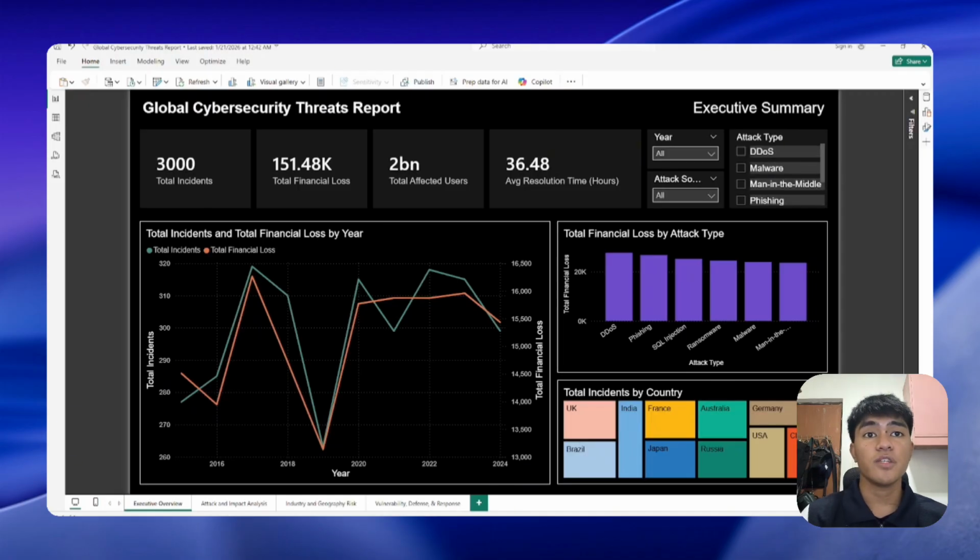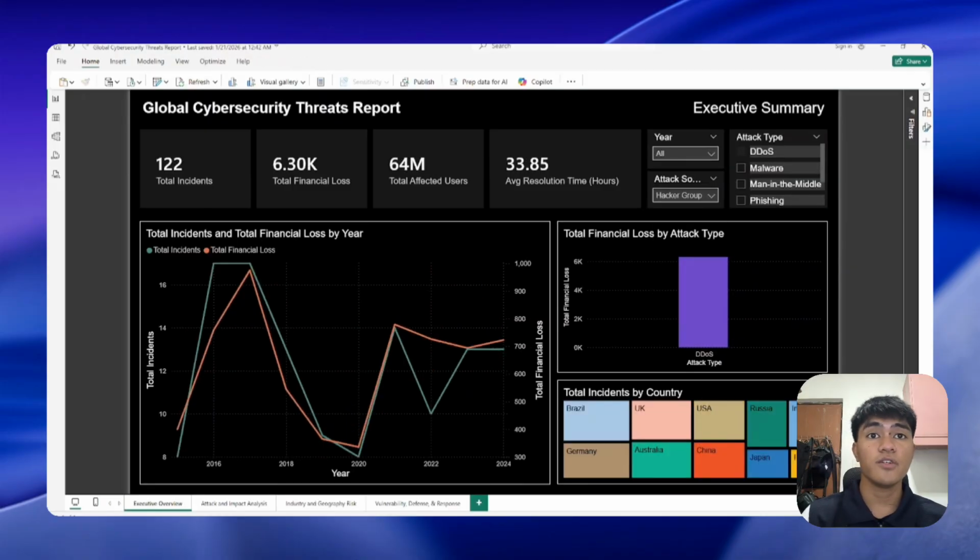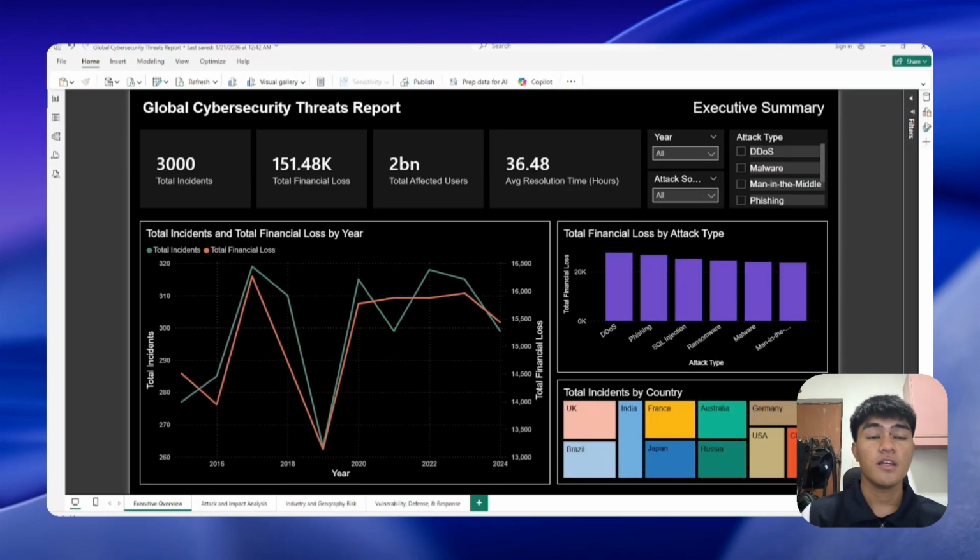I have also included slicers for the year, attack source, and attack type to display the overview of each filter. So if we select a specific attack type and source, we will be able to see the overview report of the selected filters. The line chart shows the total incidents and financial loss changes over time, helping identify the overall trends across the years.